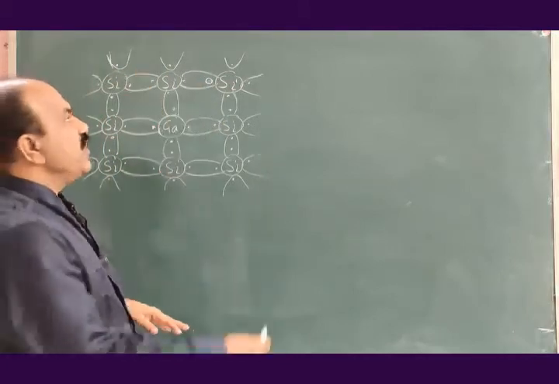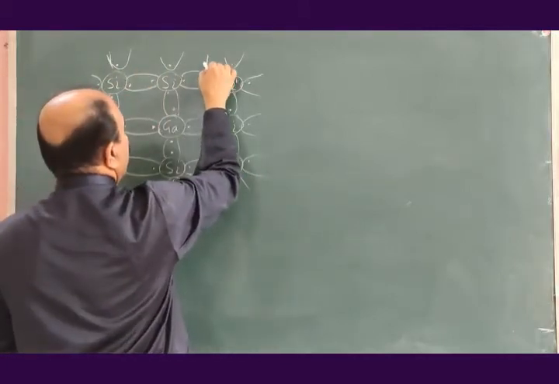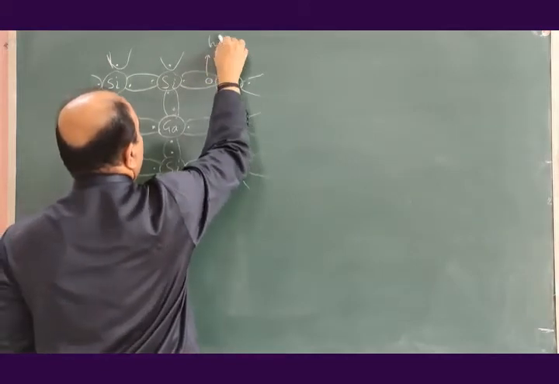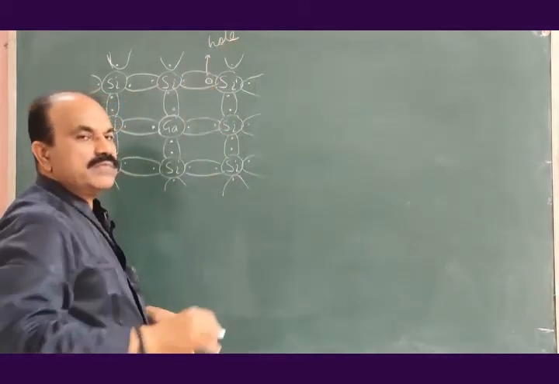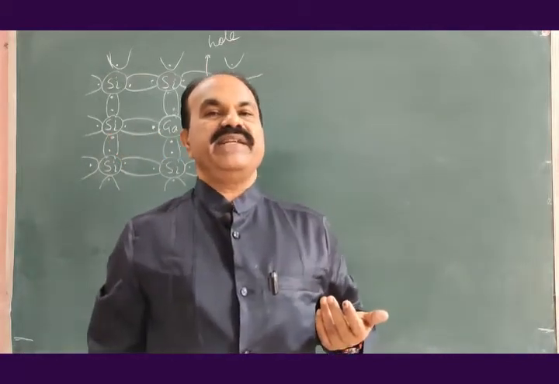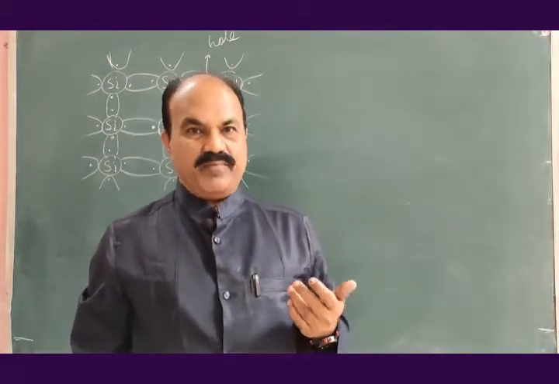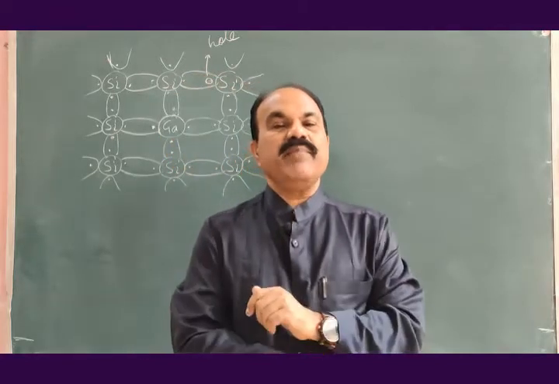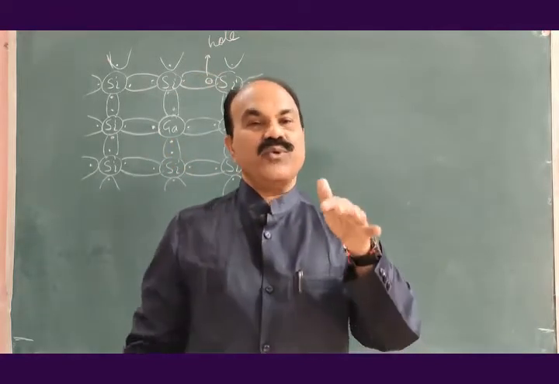This vacancy is a hole. Millions of such holes can be created. Millions of such holes can be made available at room temperature